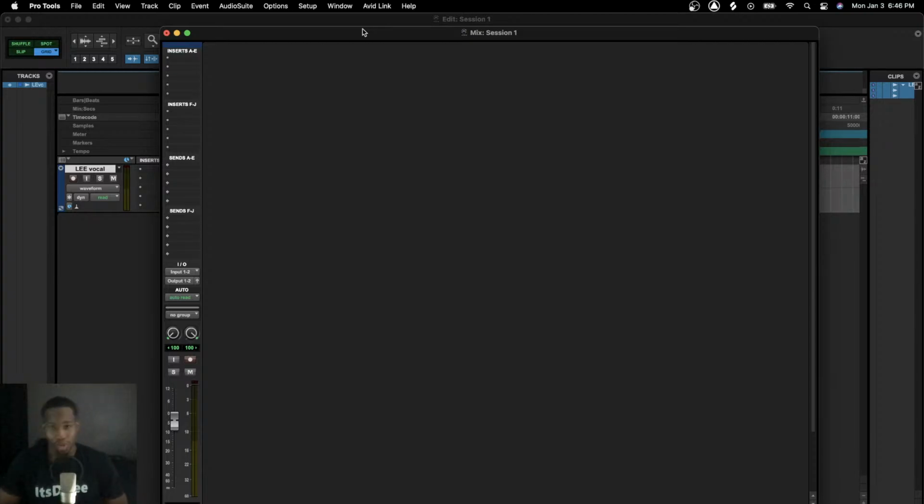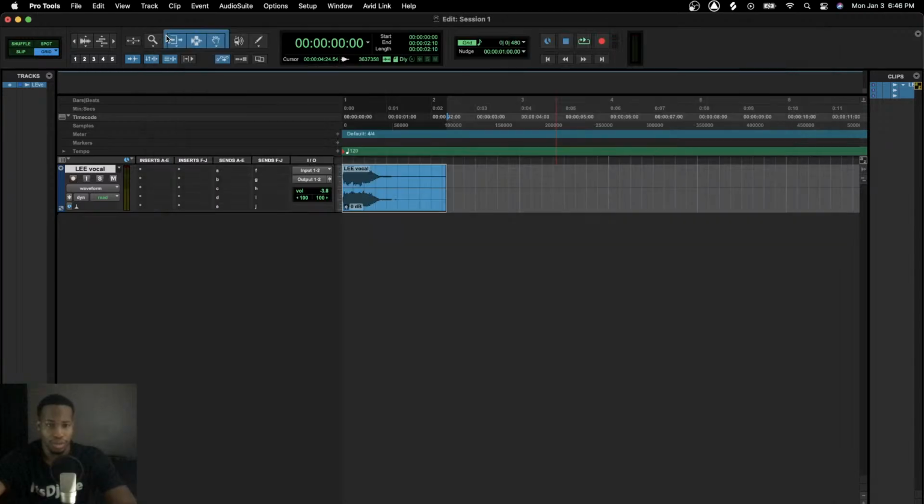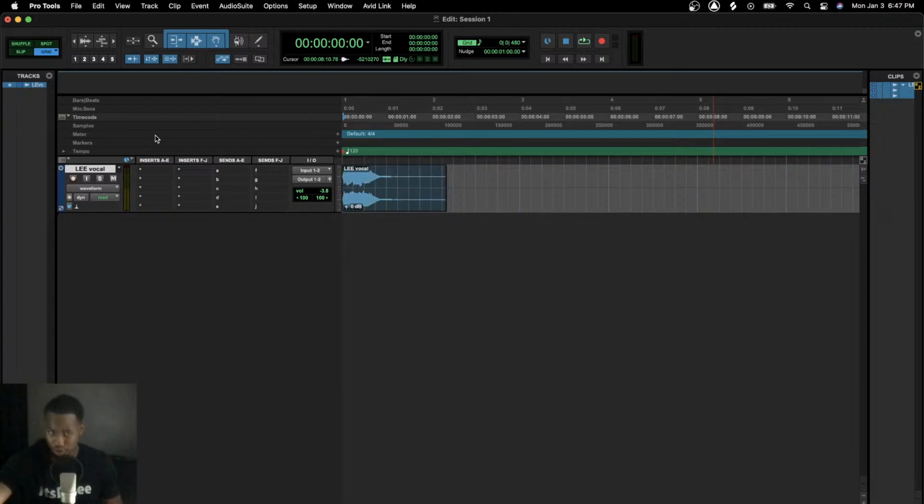So once again, that's just the basics of starting up your Pro Tools session. We have your edit window. We have your mix window. We have all of these cool buttons and little shortcuts and things like that. I'm not going to get into any in-depth shortcuts like, okay, command this, this and that equals this. I'm not going to do that today. Down the line, we're going to cut this thing shorter, make it smoother, make it easier for you guys to understand.